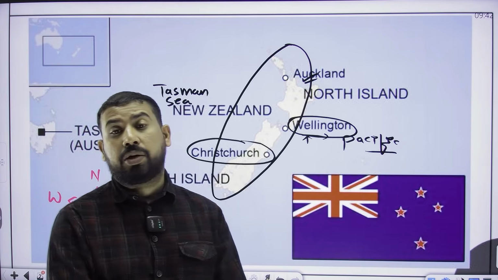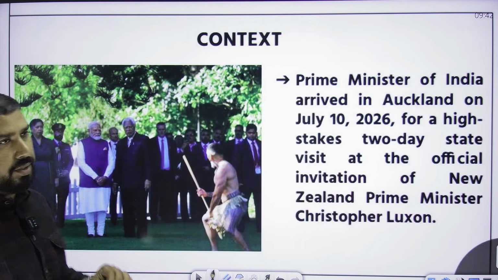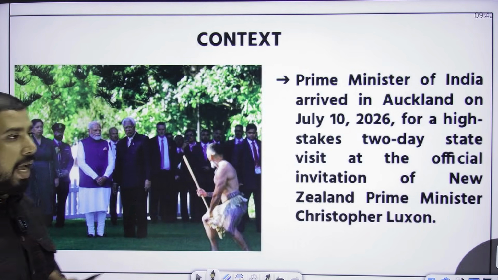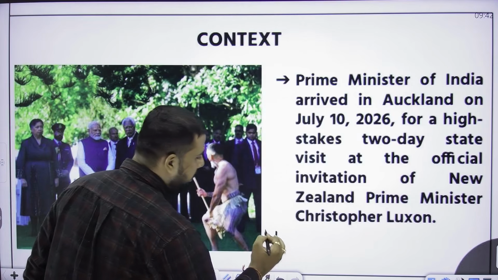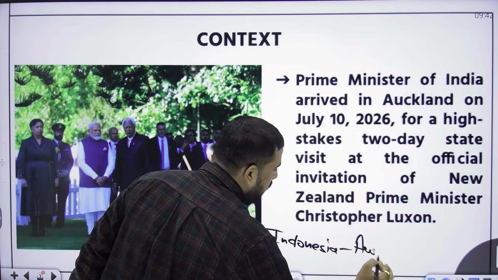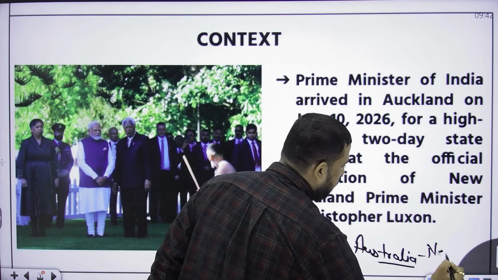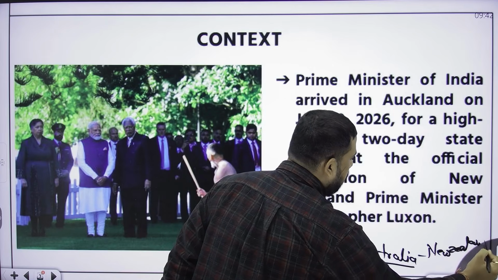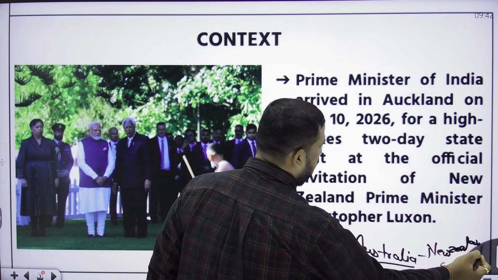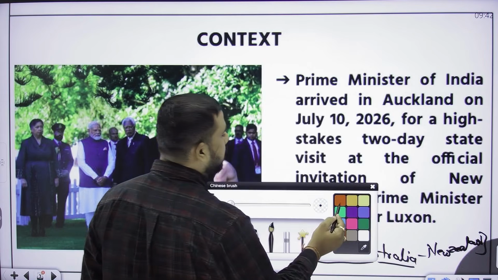But why are we talking about New Zealand? Start with the context. Recently Indian Prime Minister Narendra Modi ji visited three countries. Firstly, Indonesia. Next, he paid a visit to Australia, followed by New Zealand. So that's why we are talking about this particular country named New Zealand. Our whole discussion is around New Zealand.